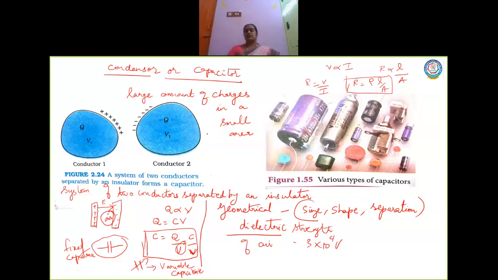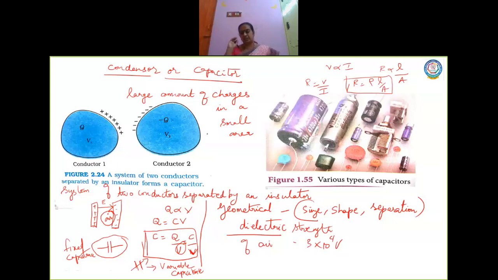Now beyond that, if potential is given, the air molecules ionize, the charges leak, and you can no more store the charges in the conductor. So we have to see that for a capacitor to store a large amount of charge without leaking, its capacitance should be high enough so that the potential difference and also the electric field will not exceed the breakdown limits.